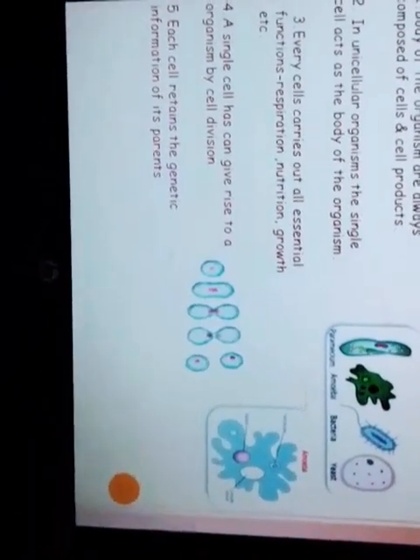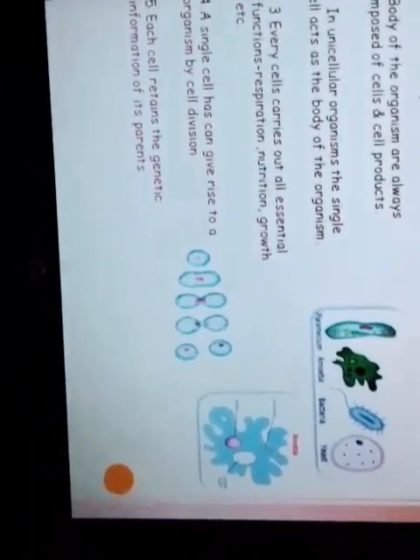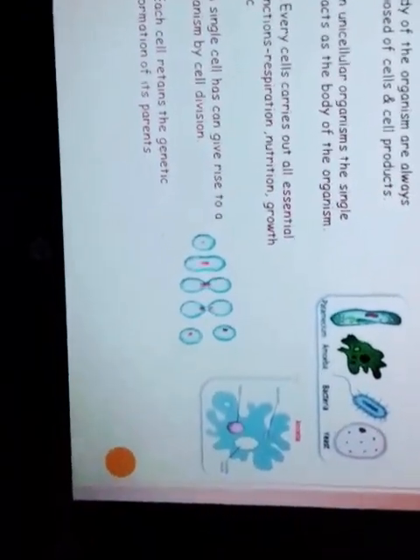Next, each cell retains the genetic information of its parents. Like from our parents, the DNA